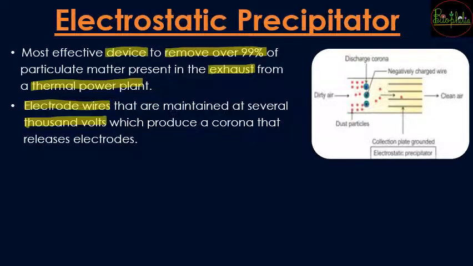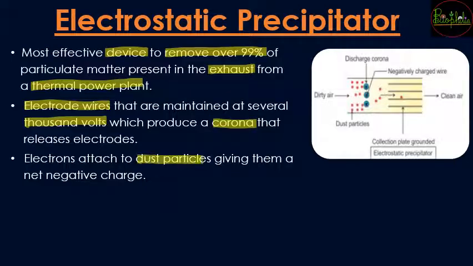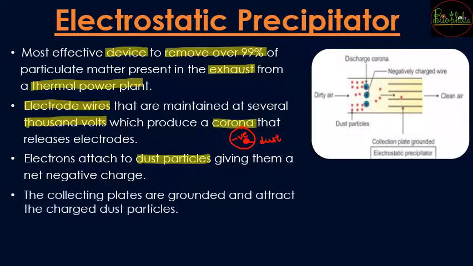Because of that there is going to be a production of corona, and this is going to be released through the electrodes which are going to give the negative charge to the air particles. So these electrons released because of the high voltage are going to stick to the dust particles. So these dust particles are going to have a negative charge. Now once these negatively charged dust particles have been made, what is going to happen?